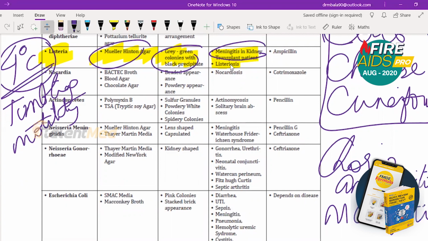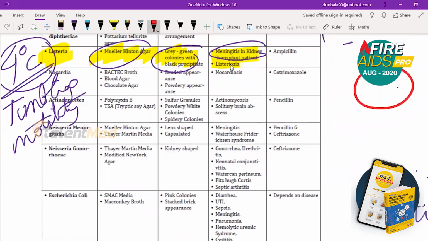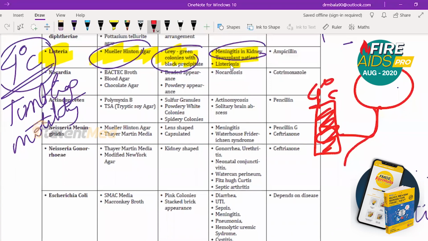Okay, so for remembering all of them, Listeria, remember it as a guy who is holding a tumbler in his hand, which has frozen or cold water of 4 degrees Celsius. And this girl is pregnant. So chorioamnionitis, stillbirth, abortion, all those risks are there in Listeria.